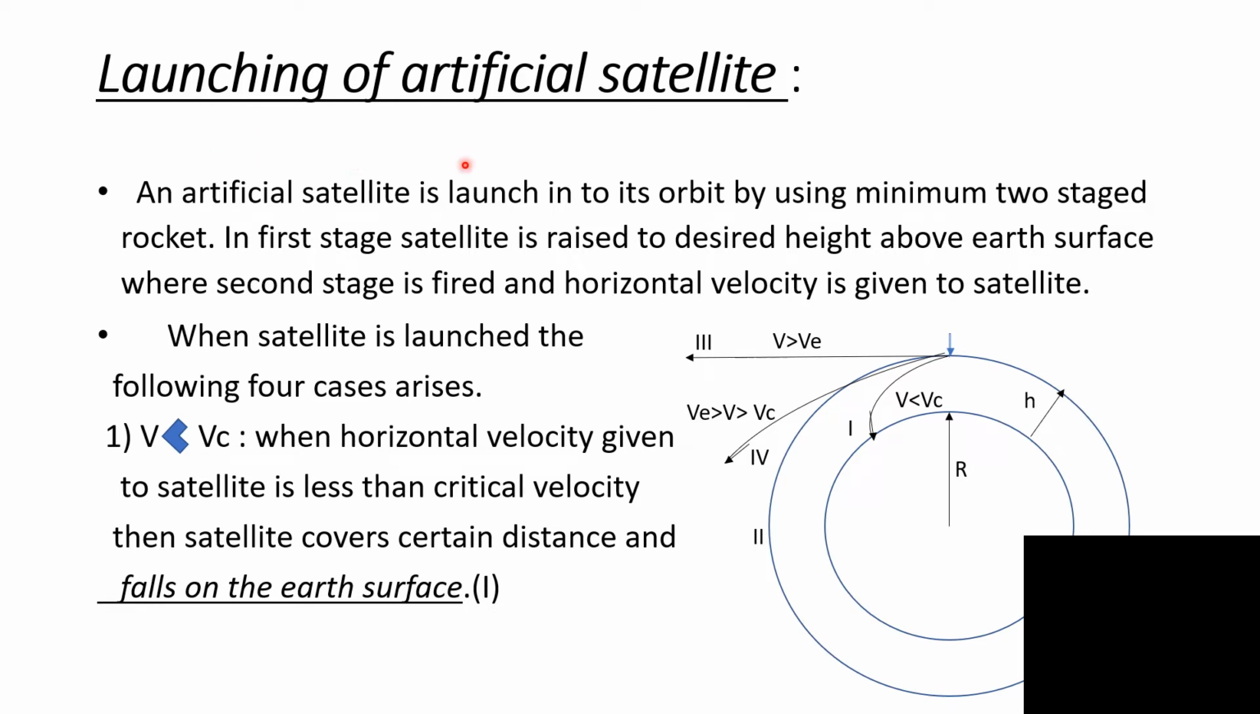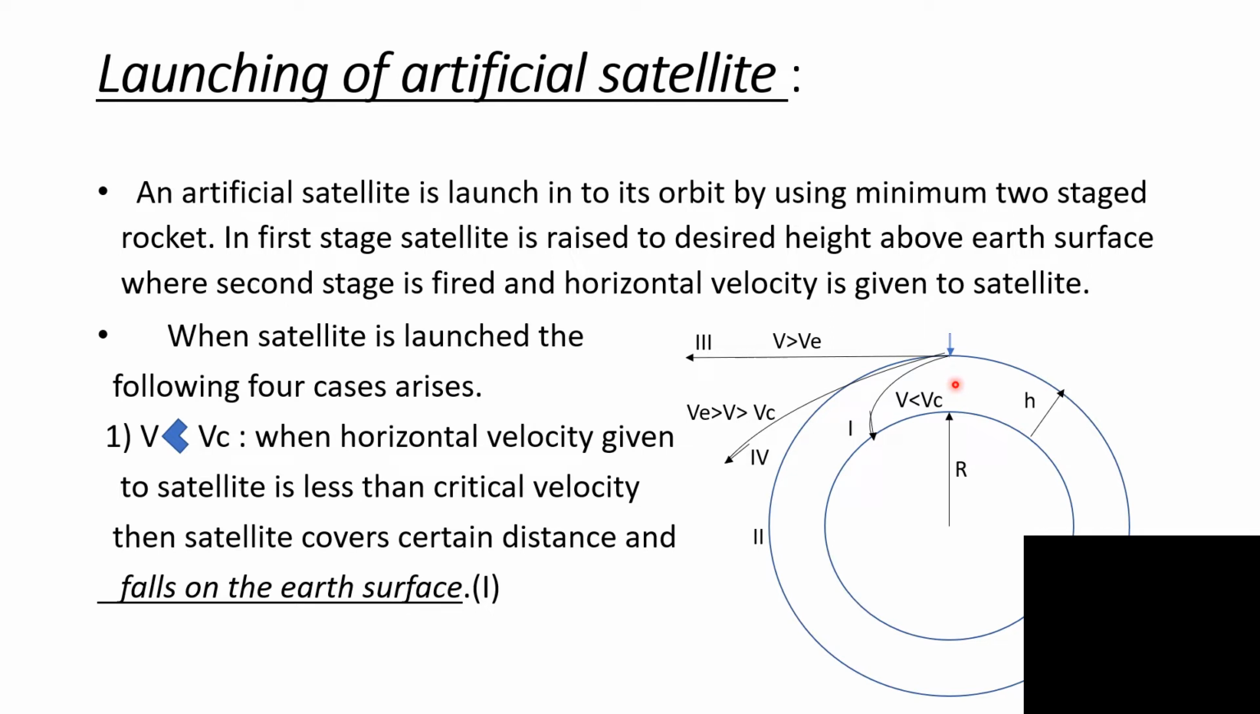Next article we are going to study launching of an artificial satellite. How is an artificial satellite launched? For launching an artificial satellite, a minimum two-stage rocket is used. In the first stage, the satellite is raised to the desired height above the Earth's surface. Earth having radius R and mass M. So from the surface of Earth, the satellite is launched by using a minimum two-stage rocket.